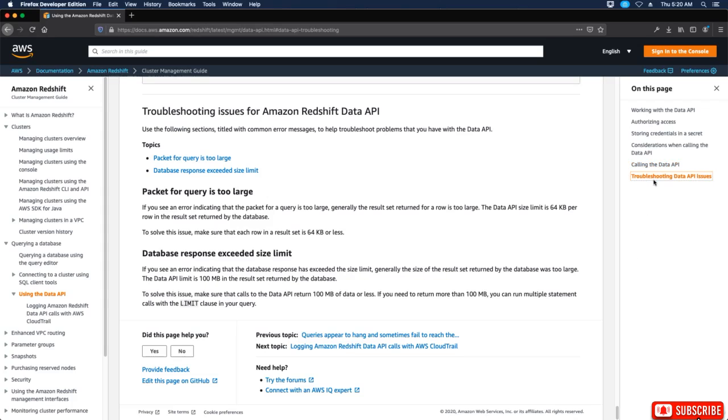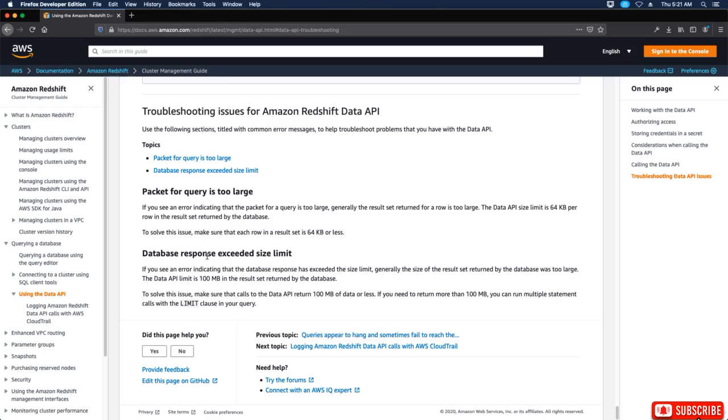Troubleshooting the Data API issues. Topics: packet for query too large, database response exceeds size limit. So if the packet for a query is too large, if you see an error indicating that the packet for a query is too large, generally the result set returned for a row is too large. The Data API size limit is 64 kilobytes per row in the result set returned by the database. To solve this issue, make sure that each row in a result set is 64 kilobytes or less. So don't go over 64 kilobytes per row.